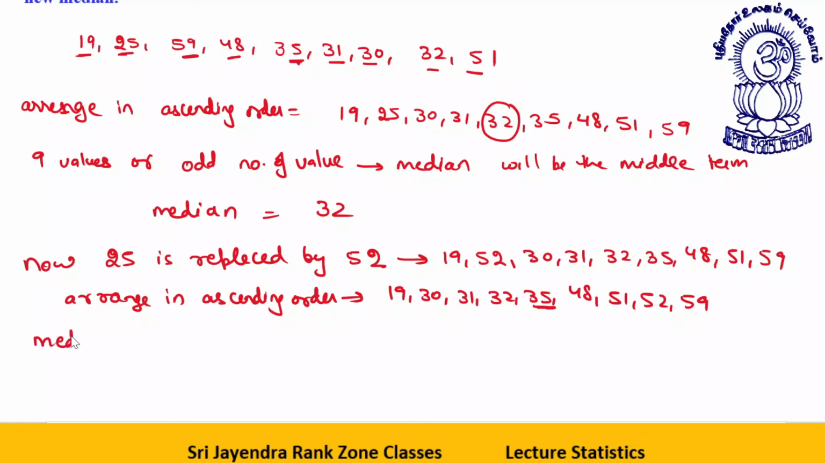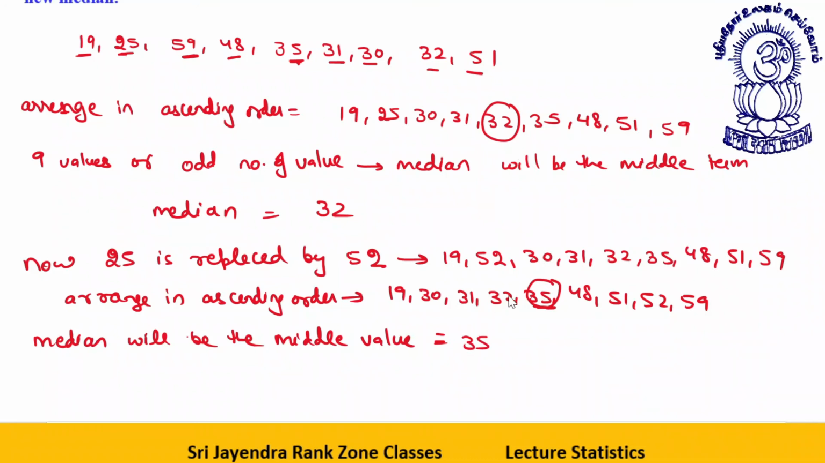Median will be the middle value. So what will be the middle value? This time the middle value is 35, with 4 values to the left and 4 values to the right. That is 35. Clear to all?